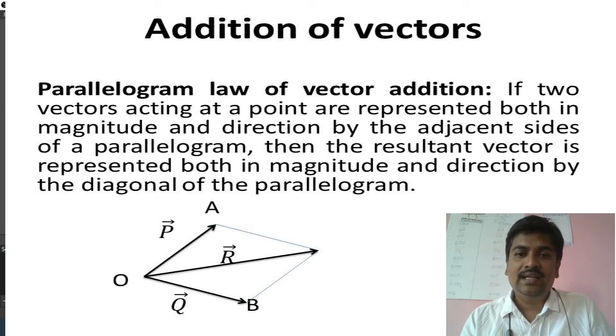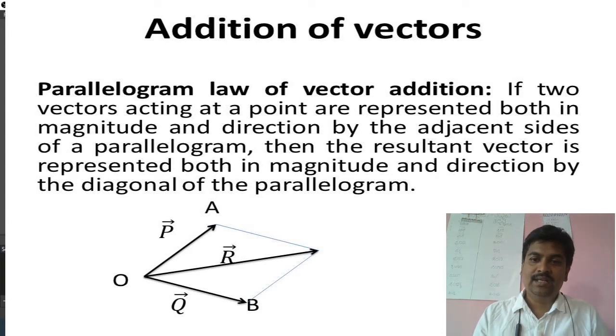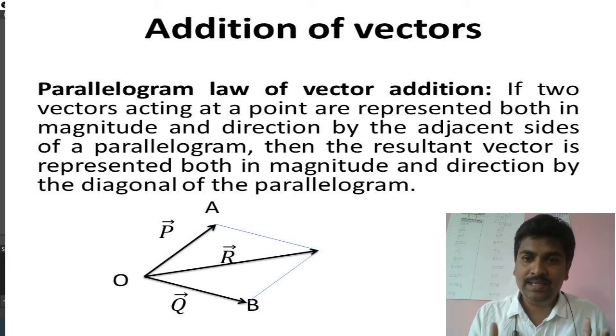Then the resultant vector is represented both in magnitude and direction by the diagonal of the parallelogram. That means the diagonal of the parallelogram will give you the resultant vector, which is P plus Q. P plus Q is given by this diagonal.